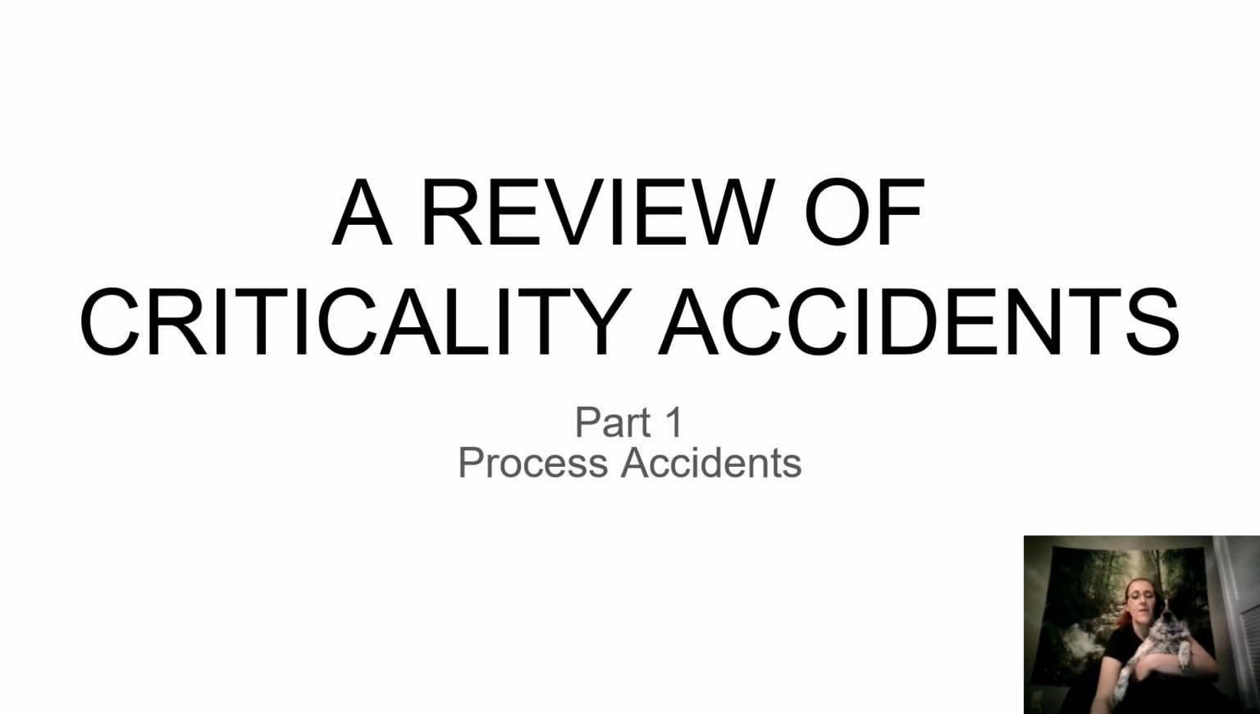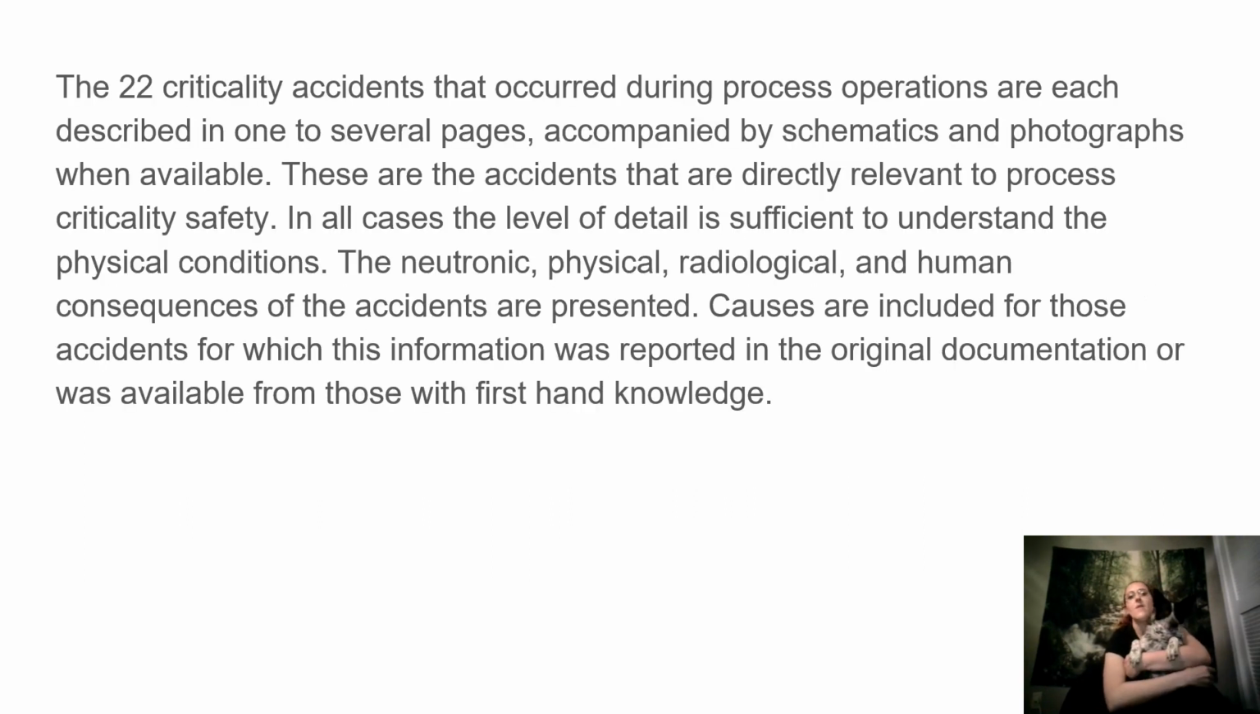A review of criticality accidents, Part 1, Process Accidents, link in the description below. The 22 criticality accidents that occurred during process operations are each described in 1 to several pages, accompanied by schematics and photographs when available. These are the accidents that are directly relevant to process criticality safety. In all cases, the level of detail is sufficient to understand the physical conditions.